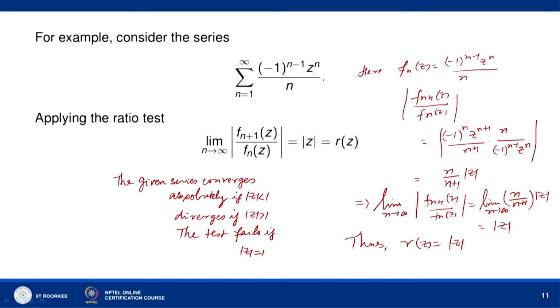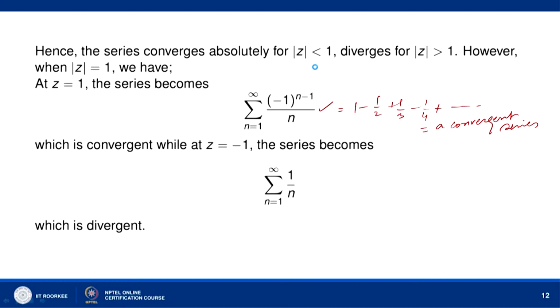And at z equal to minus 1, if you find this series, what will happen? Sigma n equal to 1 to infinity minus 1 to the power n minus 1 into minus 1 to the power n divided by n, and this will be equal to minus sigma n equal to 1 to infinity 1 upon n.